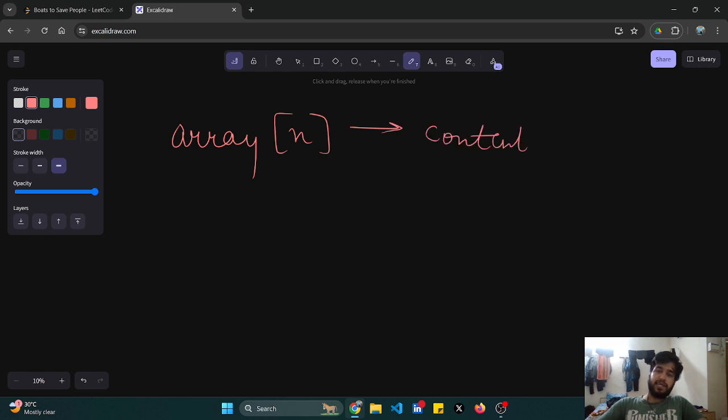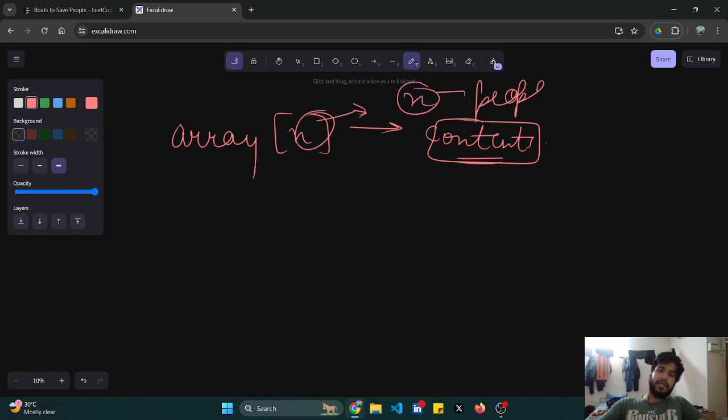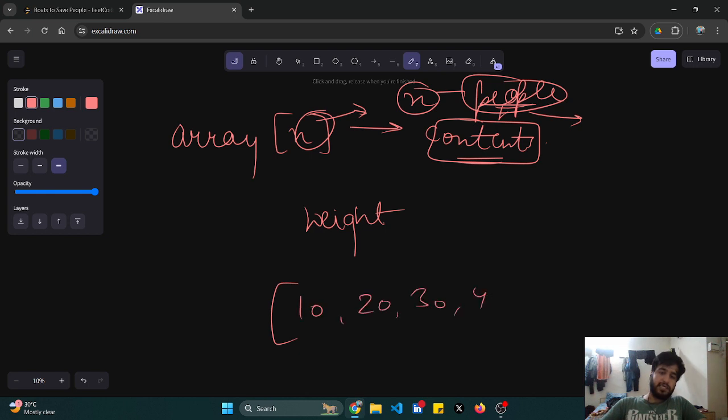If n is the size, then n is the number of people, and this array contains the weight of those people. Okay, so if my array contains 10, 20, 30 and 40, these are the weights of the people. This is the weight of person 1, person 2, person 3 and then person 4.